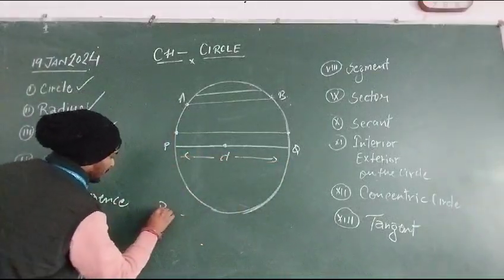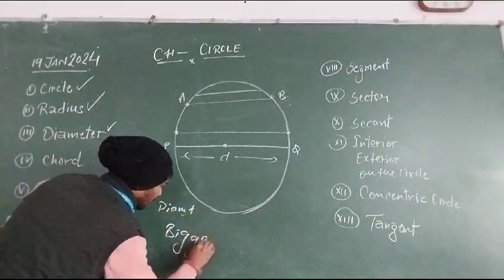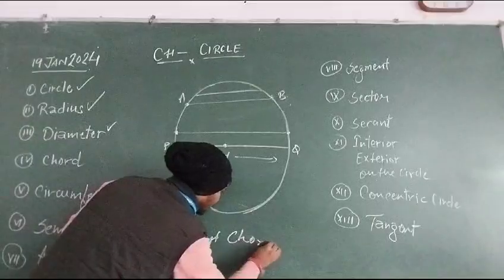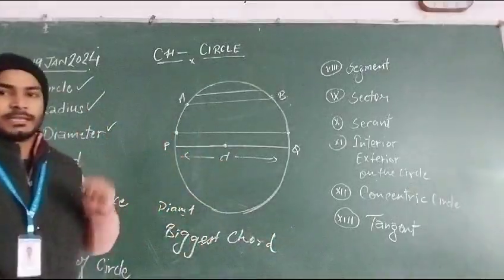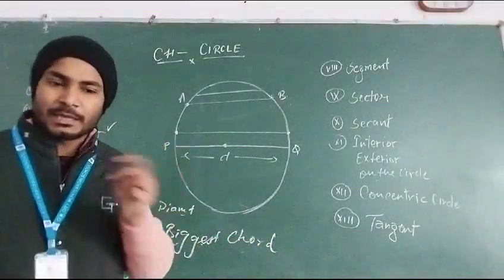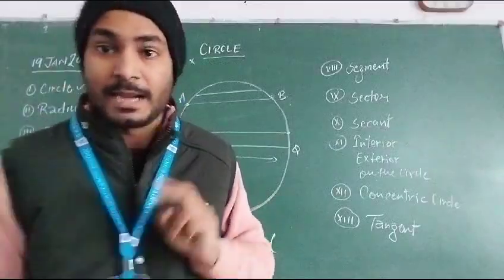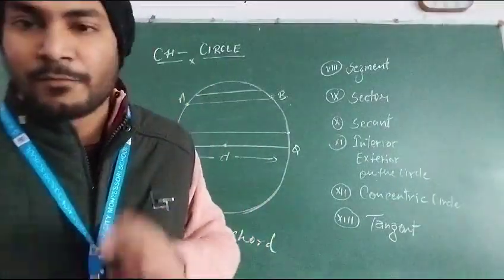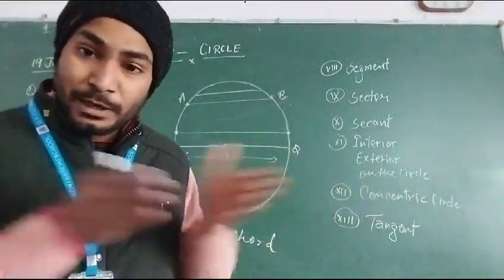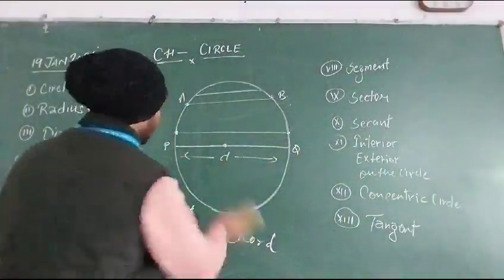First thing, so diameter is the biggest chord. Second thing, it is 2 times of the radius. So diameter क्या होता है? It is one of the chords of the circle. So diameter is the biggest chord of the circle and it is 2 times of the radius. And what is the chord that touches any 2 points of the circle is called the chord. A line segment that touches.